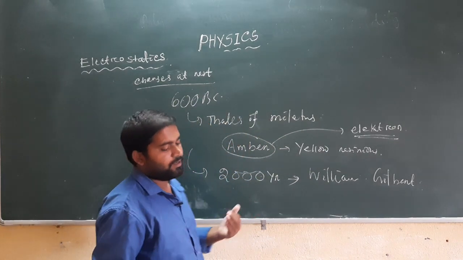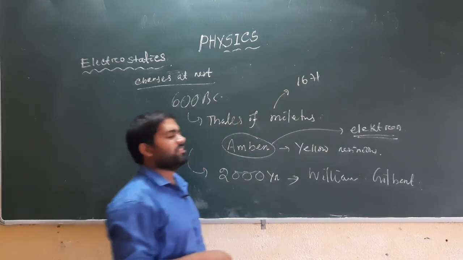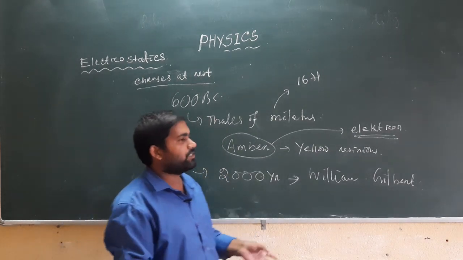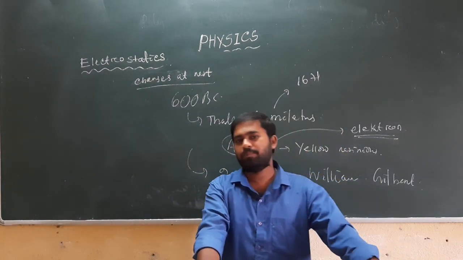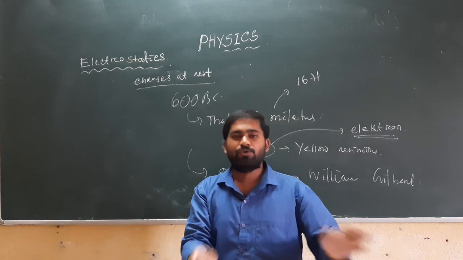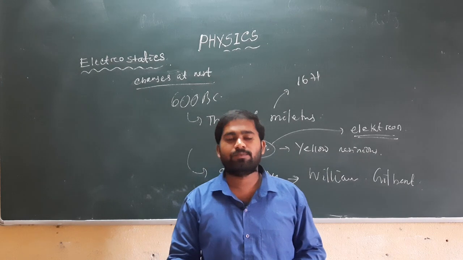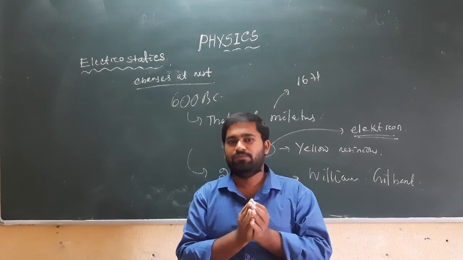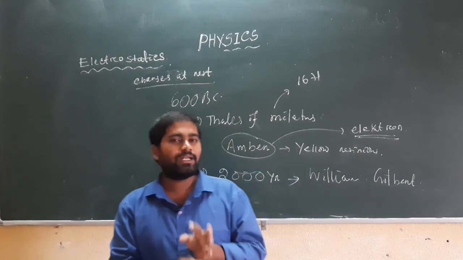And in 1671, another scientist, Otto Hahn, first gave the idea of force of attraction and force of repulsion depending upon friction. By this friction, Otto Hahn observed there are two different effects, the repulsion effect and the attraction effect. So, these are some brief histories about electrostatics.